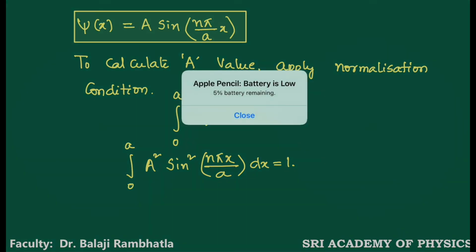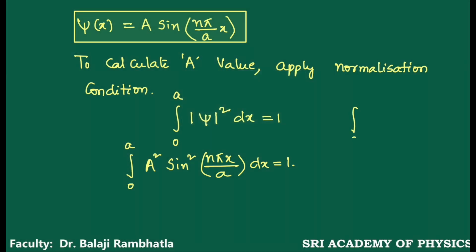But according to the definite integrals concept, integral 0 to a sine square n pi x by a into dx is equal to half of the upper limit. The upper limit is a, so a by 2.